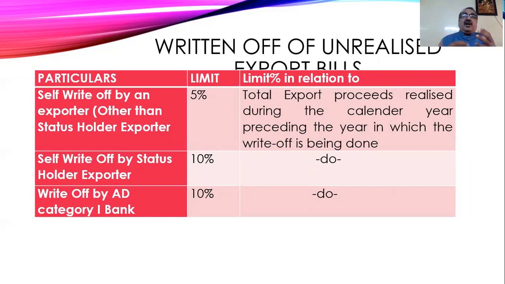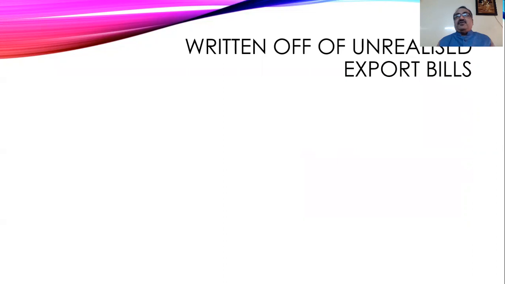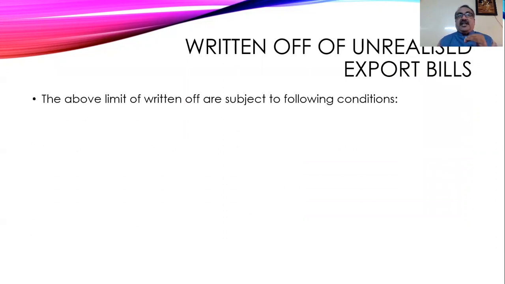Now the authorized dealer is also given permission. He can write off the debts, that is the bills outstanding, to the tune of 10%. So both the status holder exporter as well as the authorized dealer can write off up to 10%, but the exporter can write off up to 5% of export proceeds realized and not export turnover during the calendar year. This is with reference to export proceeds written off.